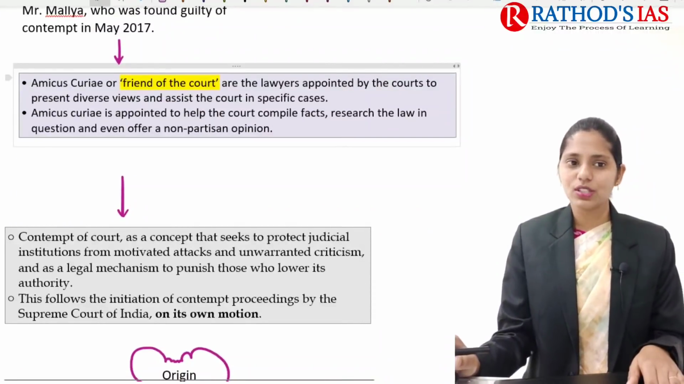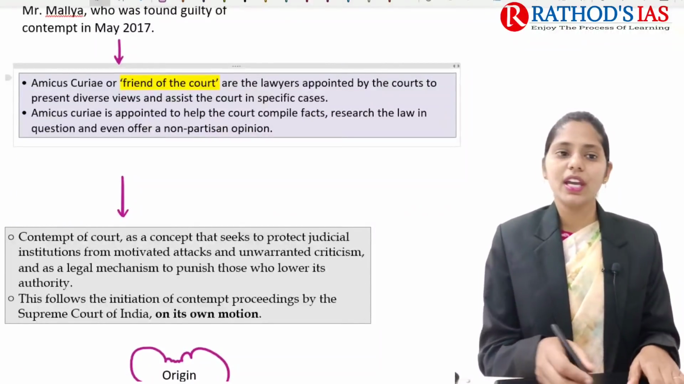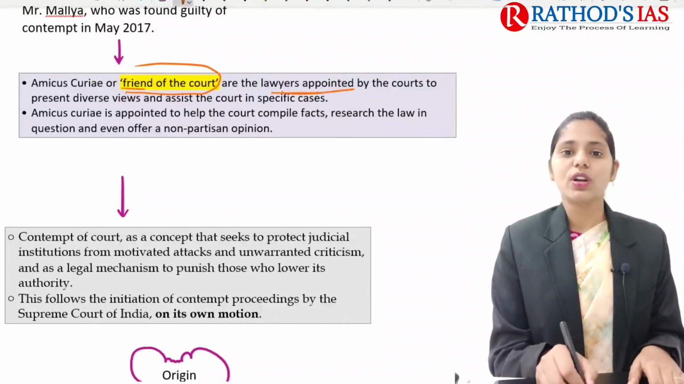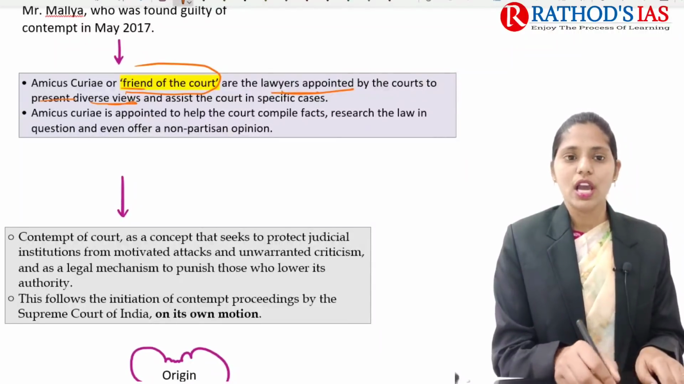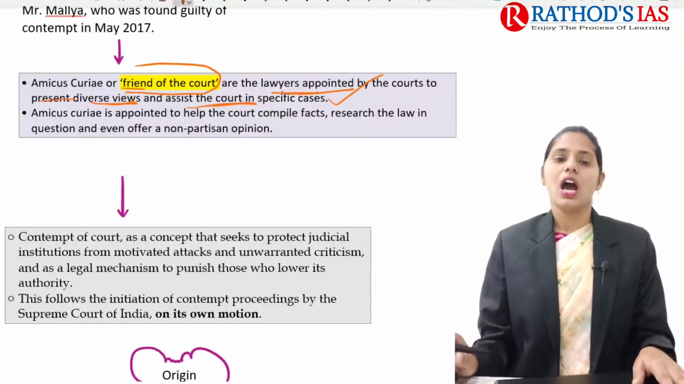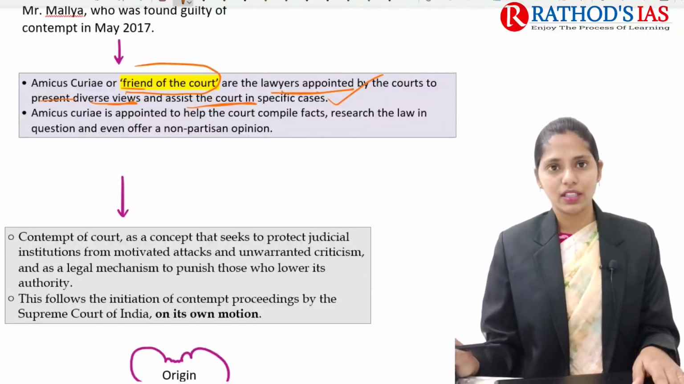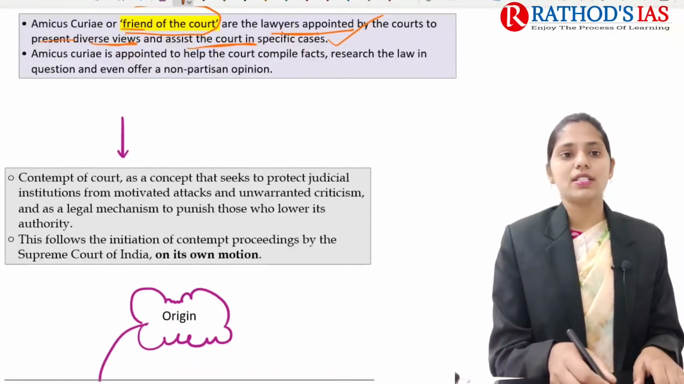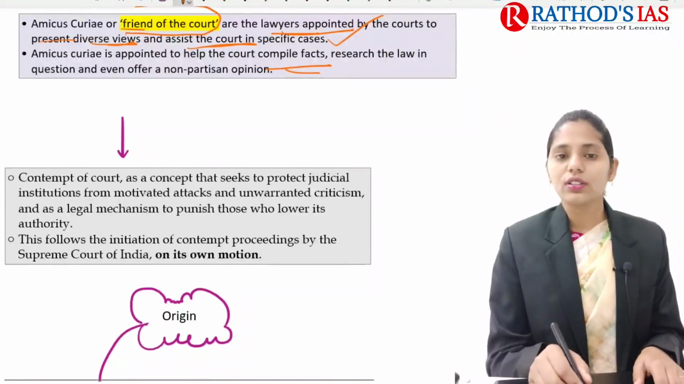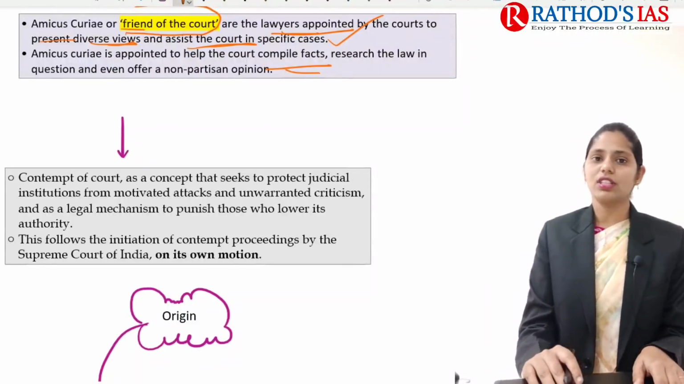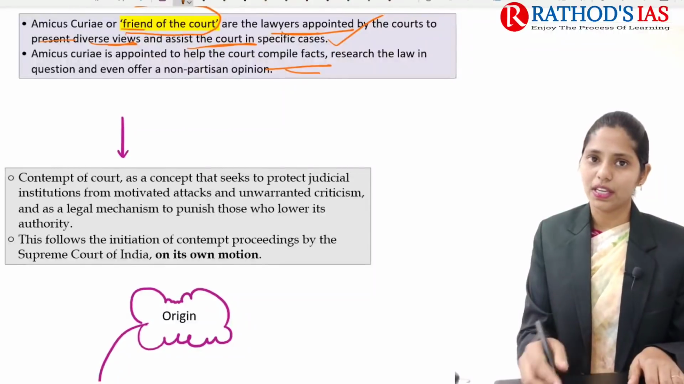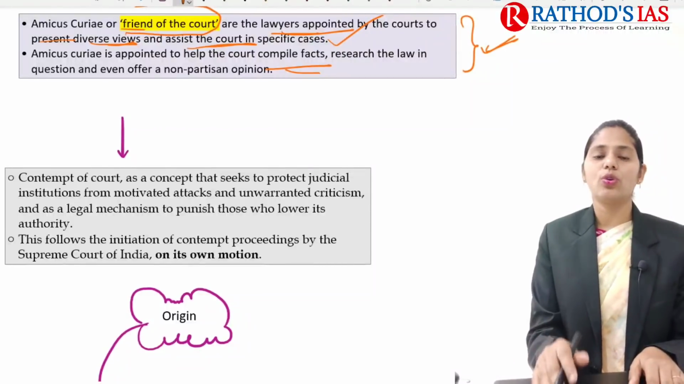Amicus curiae is nothing but a friend of the court. Amicus curiae are lawyers appointed by the courts to present diverse views and assist the court in special cases. They are mainly appointed to help the court with compiling facts, research, and the laws in question, or even to offer some non-partisan opinion. So the amicus curiae, the friend of the court, will be appointed by the court itself.